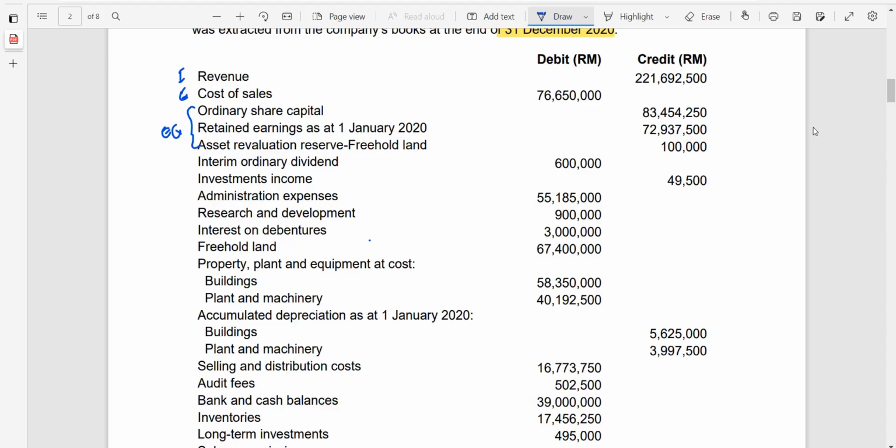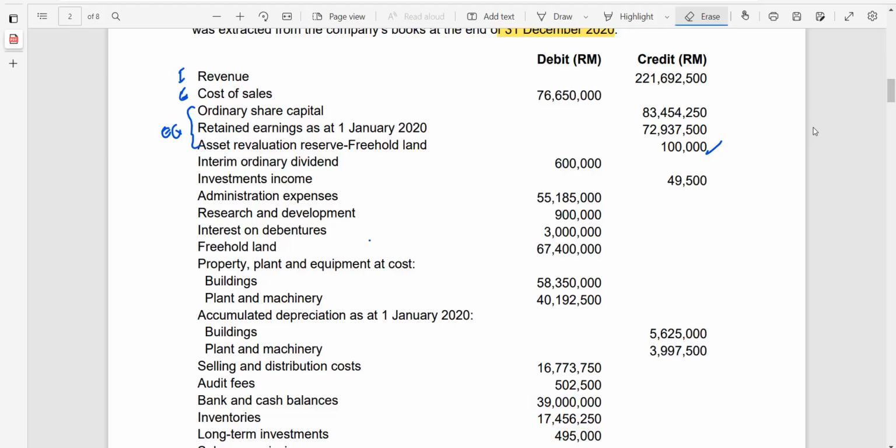Be careful, the asset revaluation reserve is giving you the balance for the revaluation surplus of freehold land of 72,937,500. So if you have any other revaluation, that was the initial revaluation, and it was shown there. If you read the question, you will notice there is another revaluation, so be careful with the treatment of the revaluation for the freehold land in this question.